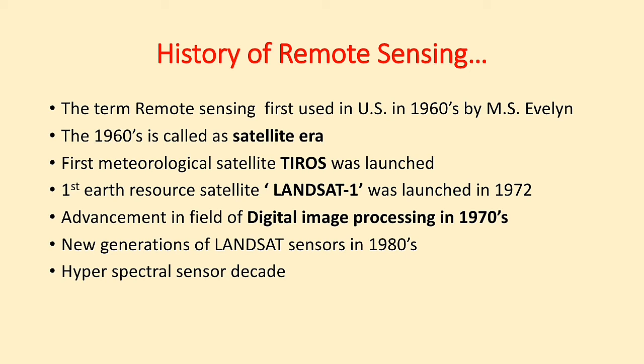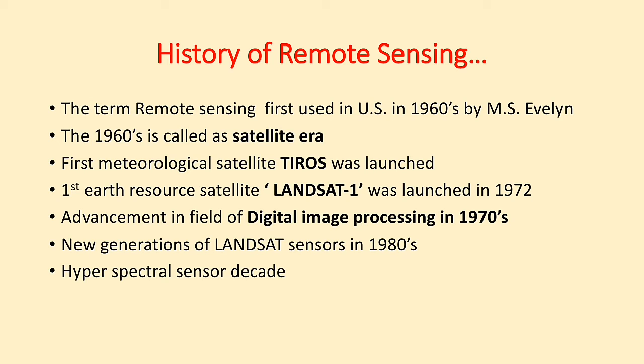The term remote sensing was first used in the United States in 1960 by M.S. Elvin, a US officer of naval research, and is now commonly used to describe the science and art of identifying, observing and measuring an object without coming in contact with it.